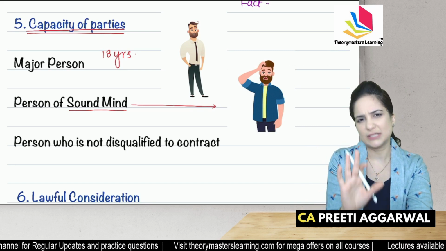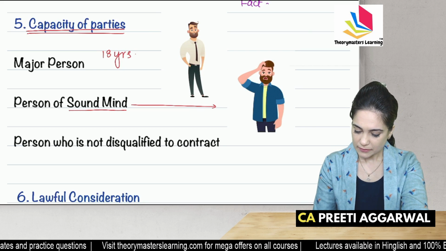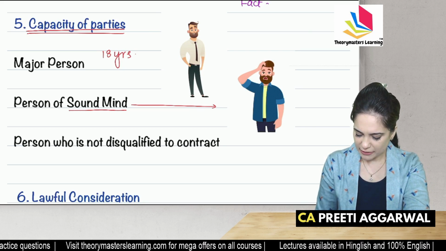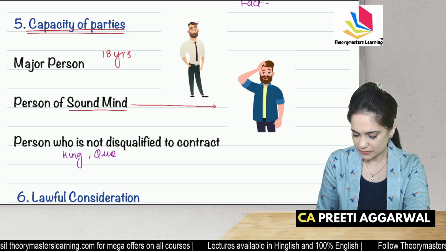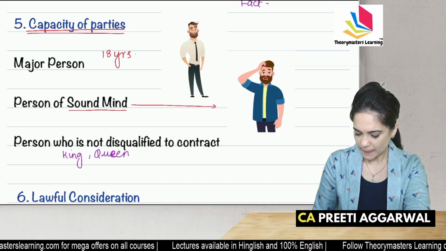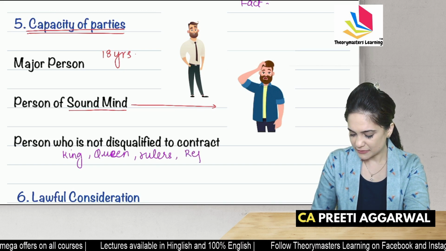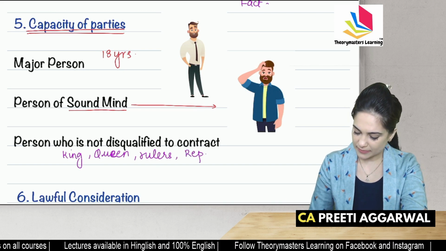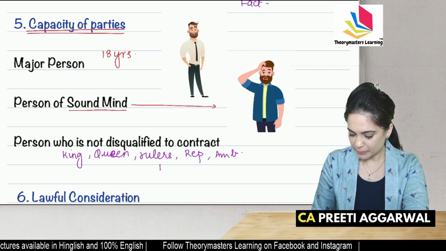Person should not be disqualified. Who are disqualified? Here we have king, queen, monarchs, rulers, representatives of foreign states, ambassadors, diplomats.